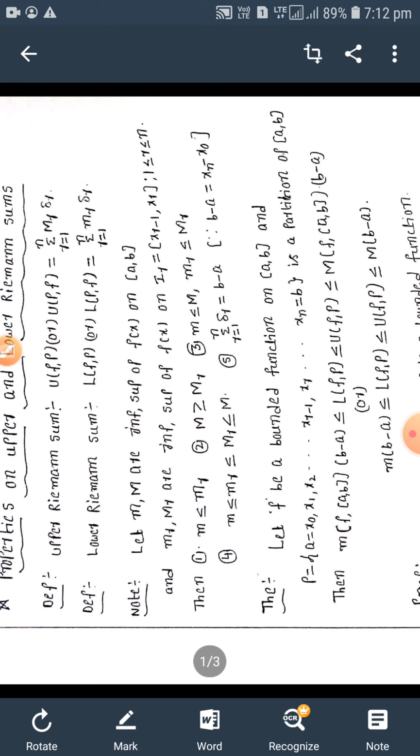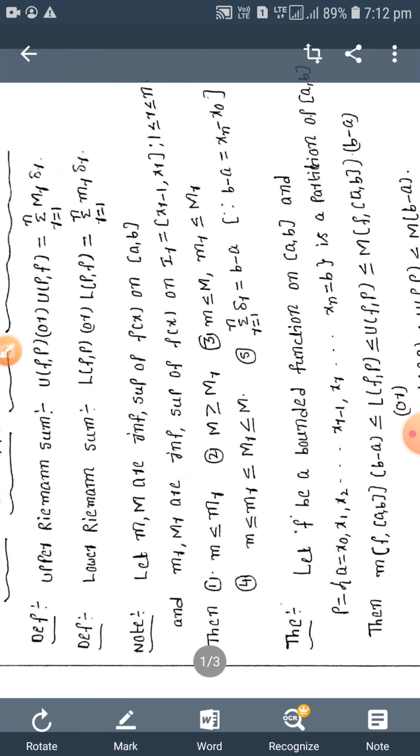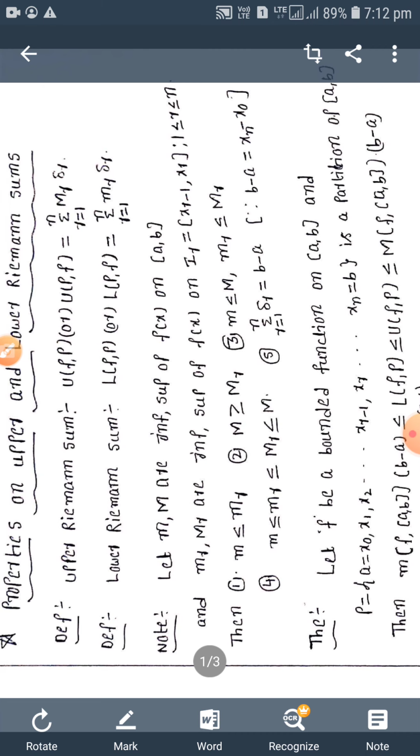First one, upper Riemann sum. Upper Riemann sum U(f,P) equals summation r equals 1 to n of capital Mr delta r, where capital Mr is the supremum of f(x) on the rth subinterval Ir, where delta r equals the length of each and every subinterval Ir.